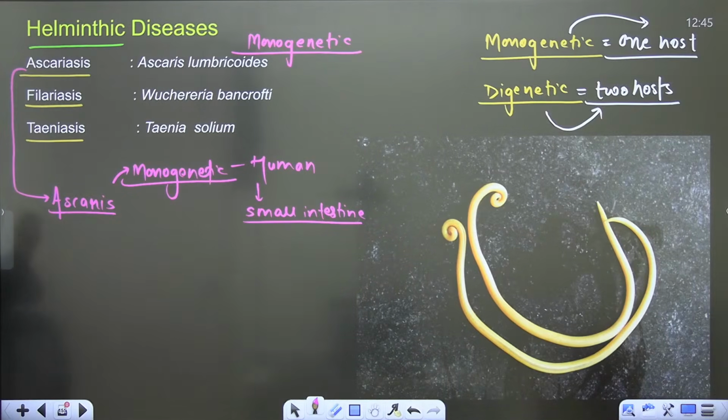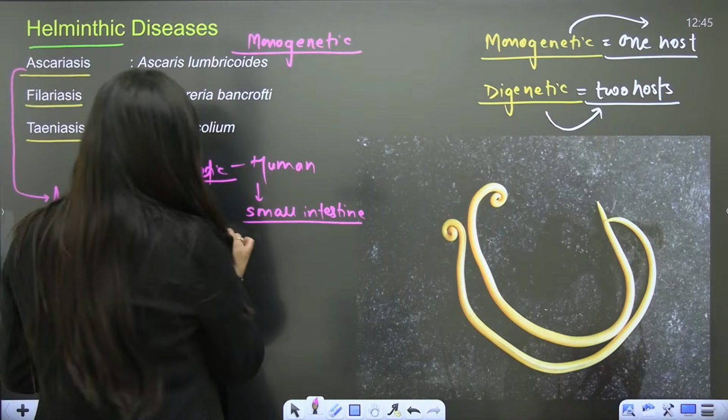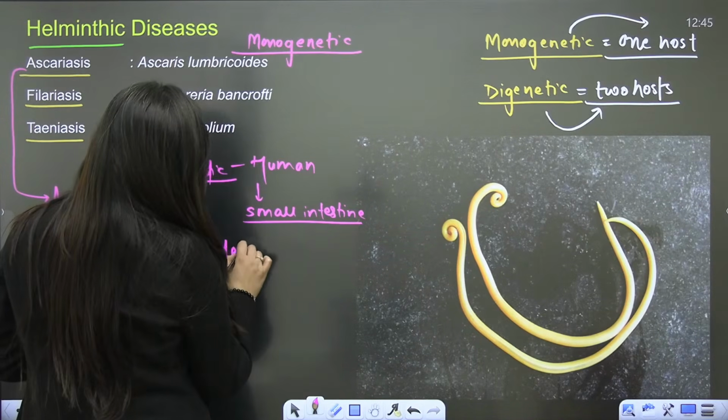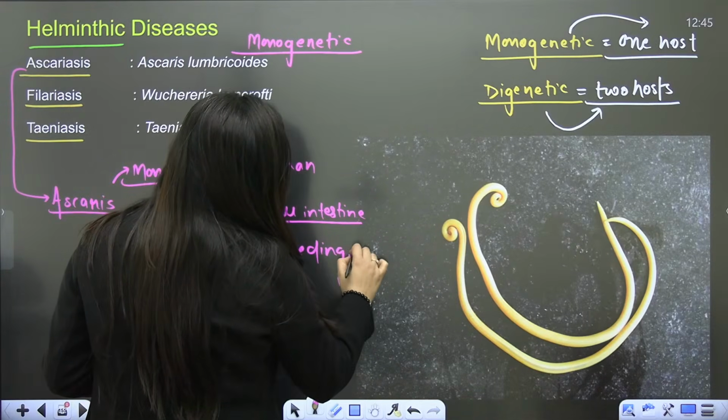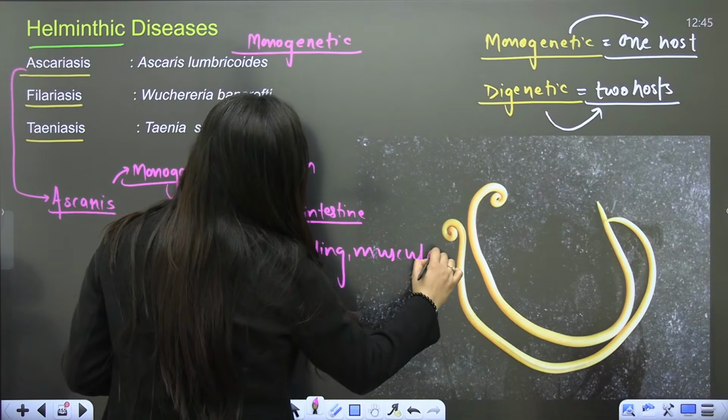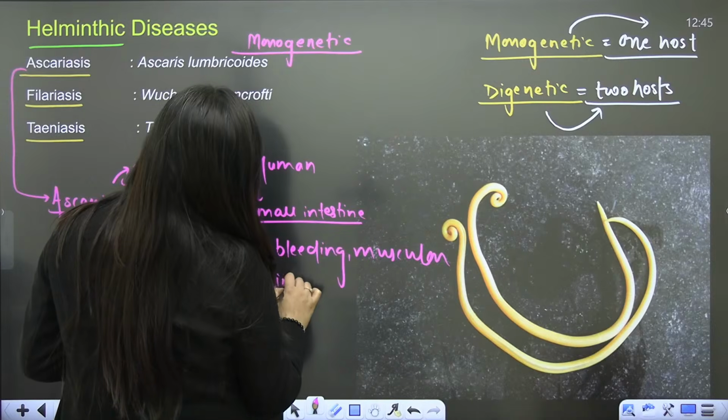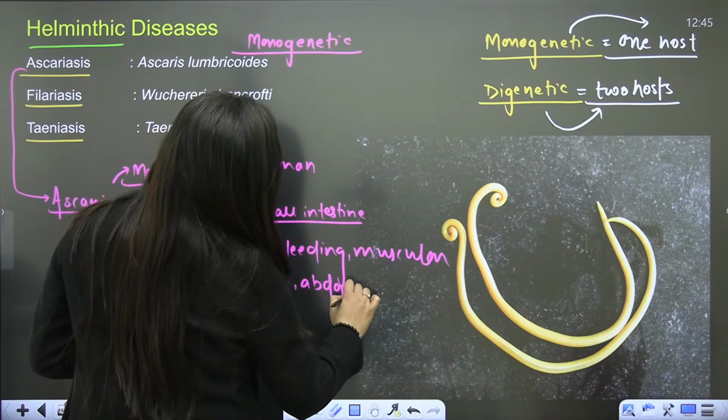So in this case, the symptoms are internal bleeding, muscular pain, abdominal discomfort.